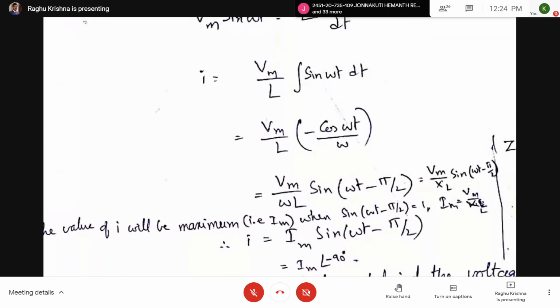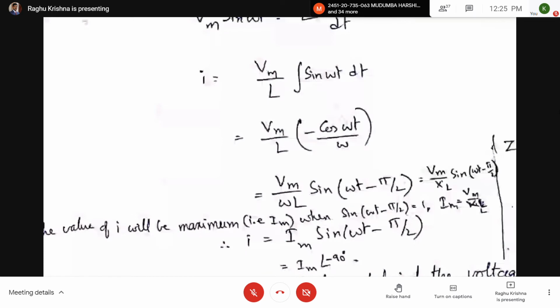So here, if you take omega t equal to 0, it will be having a maximum value. When omega t equal to pi by 2, the value of the current is equal to 0. So when omega t equal to 0, I is having negative maximum. When omega t equal to pi by 2, I equal to 0.